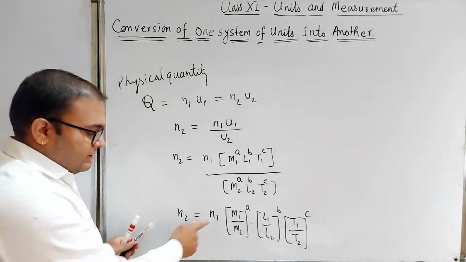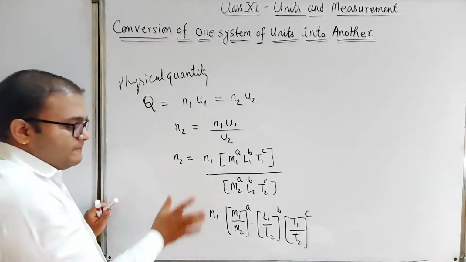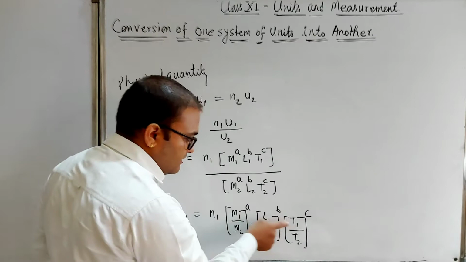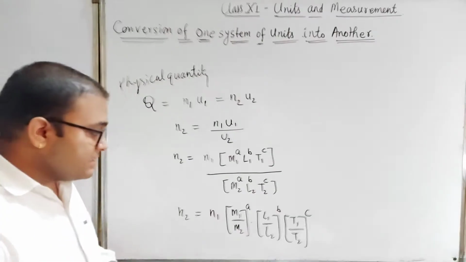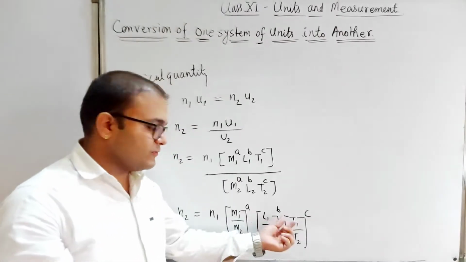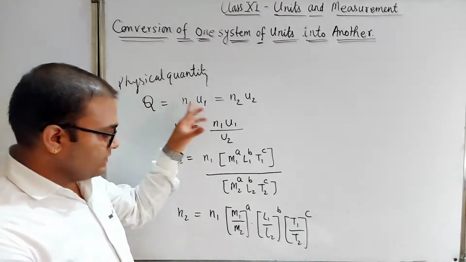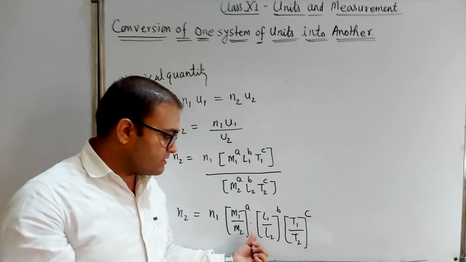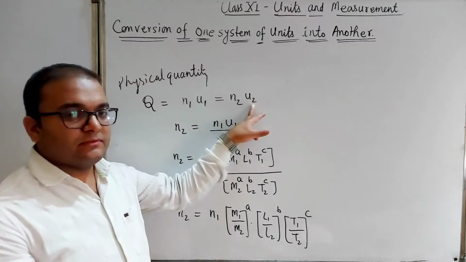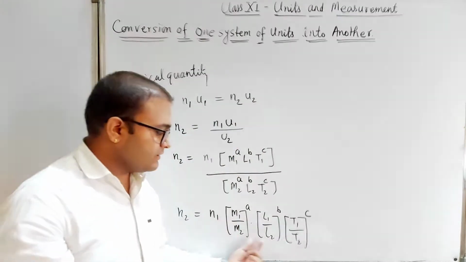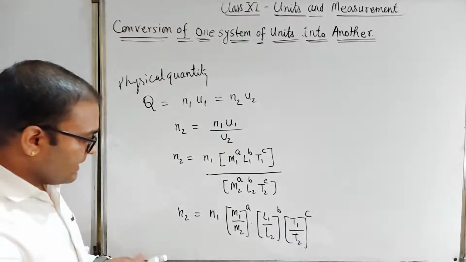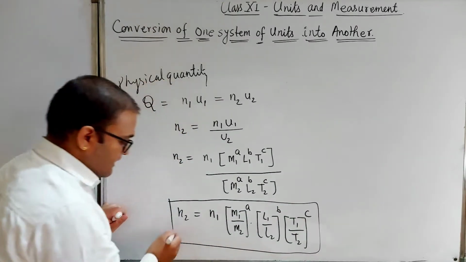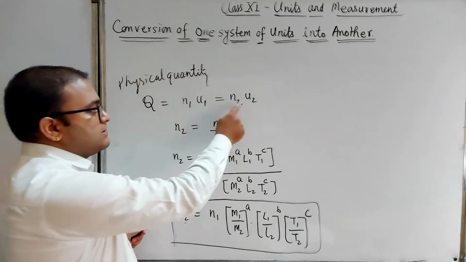Here we know the numerical value n1, and M1, L1, T1 are the dimensions in the first system of units u1, and M2, L2, T2 are the dimensions in the second system of units. By this formula we can get the value of n2 in the other system of units.